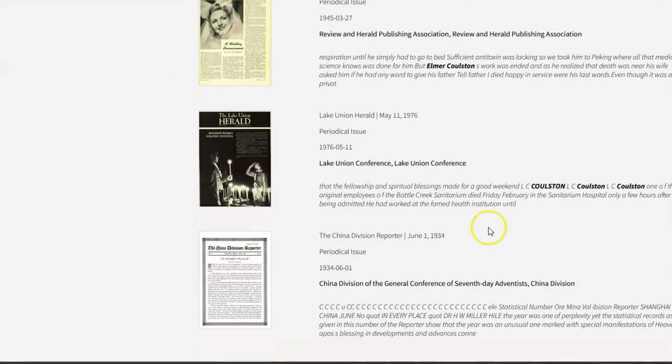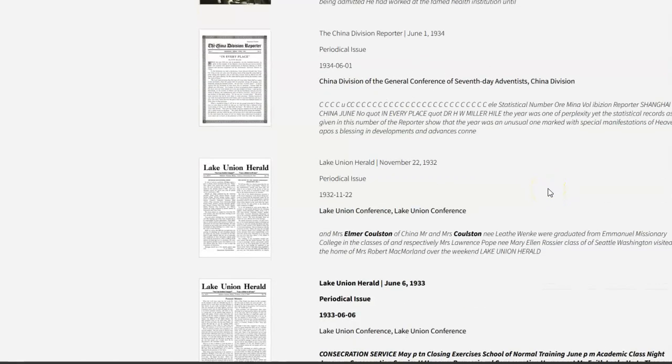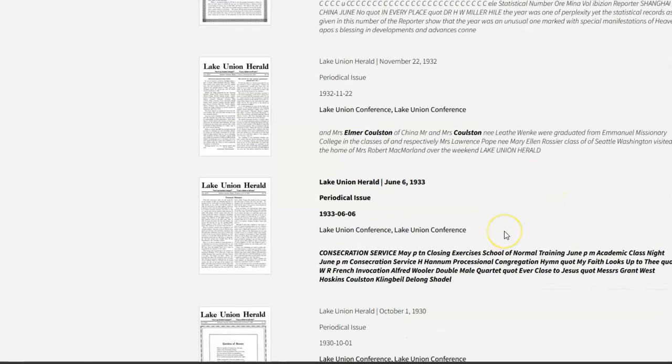But it could be possible, for example, here in the first set of results, I do have a result that's not about Elmer Coulston. It's about a different member of his family. I believe that might be a result about his wife.